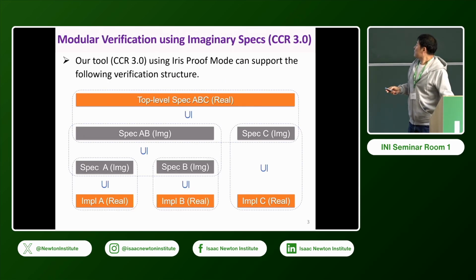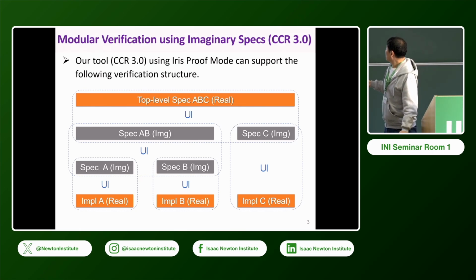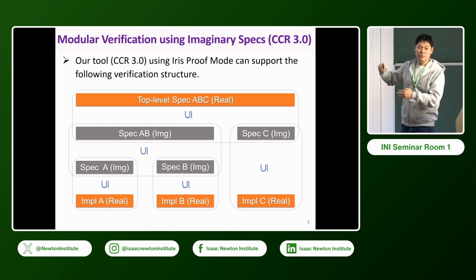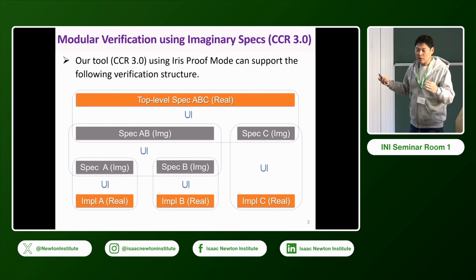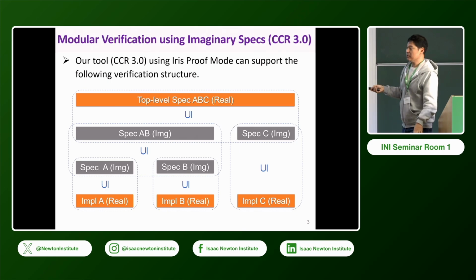So the high-level idea is that we can start with some kind of real spec, which can be an implementation, and at the end, as a top-level spec, we want to get a real spec. But in the middle, we can have multiple decompositions of these big proofs. Because it's a big proof and a big spec, we want to decompose it horizontally and vertically. That makes each proof maybe manageable.